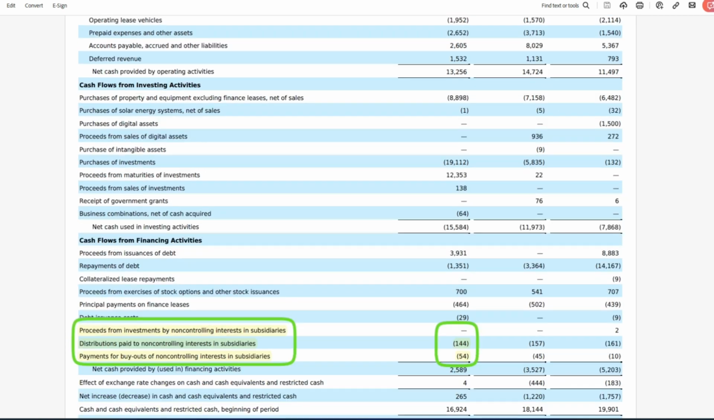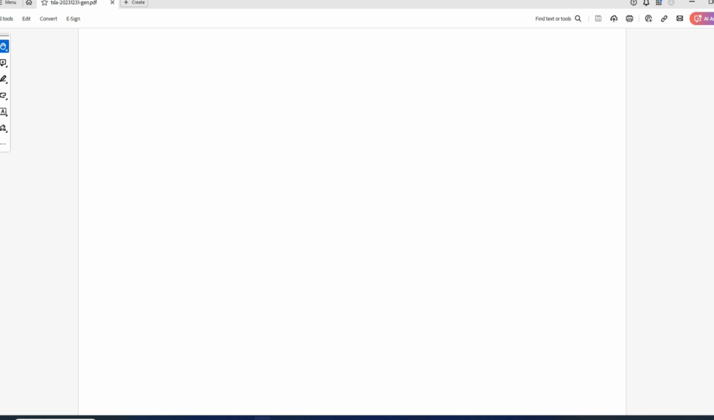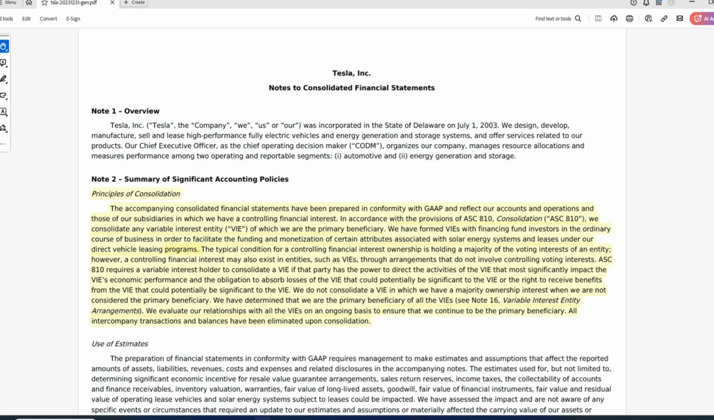And if you look in the cash flow, there's also pieces related to non-controlling interest. These are portions that have been consolidated but are being backed out from the cash flow statement because that cash aspect of this isn't controlled or owned by Tesla Incorporated. Let's go to that note that defines significant accounting policies.